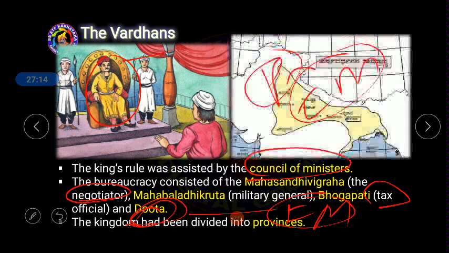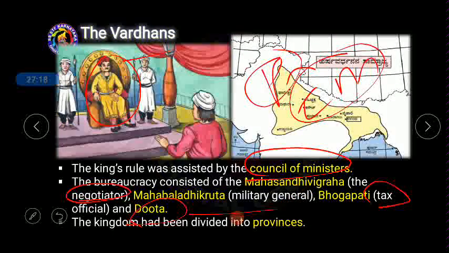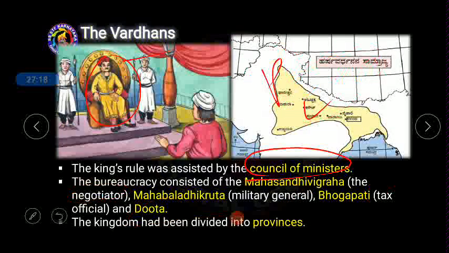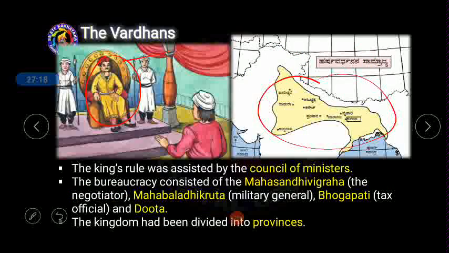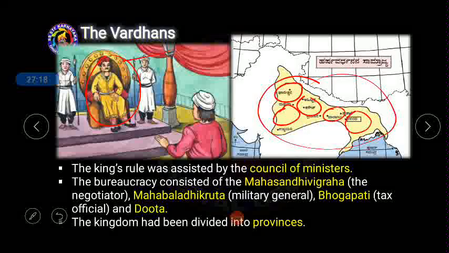And the kingdom had been divided into small provinces. Obviously we know that ruling from a small area and controlling a vast empire was very difficult. Because of that reason, the entire kingdom was divided into small provinces, like 1, 2, 3. In these small provinces, a small ruler was handed over the entire administration, and he had to be loyal to the king.